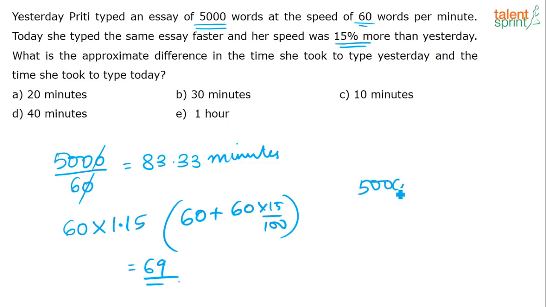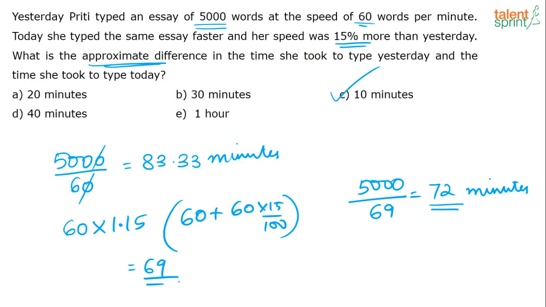So now how much time will she take to type 5,000 words, wherein she can type at 69 words per minute? She will take approximately 5,000 by 69, which is approximately 70-some value, right? 72, I think. So here it is 83, here it is 72. What is the difference in time that she has taken? Here she was taking 83 minutes, here she is taking only 72 minutes. So approximately there is a difference of 10 minutes, right? They are also asking the approximate difference, so you needn't do the exact calculation. So here the answer would be C, that is 10 minutes.